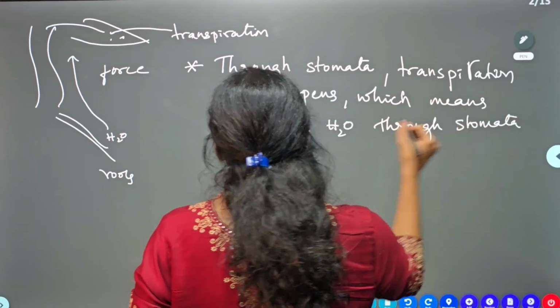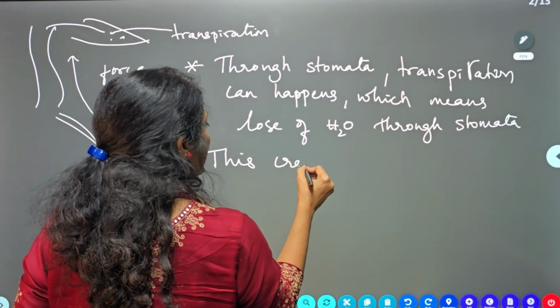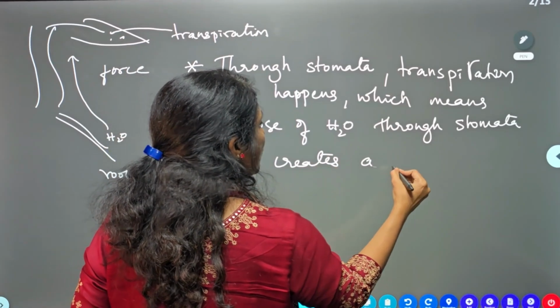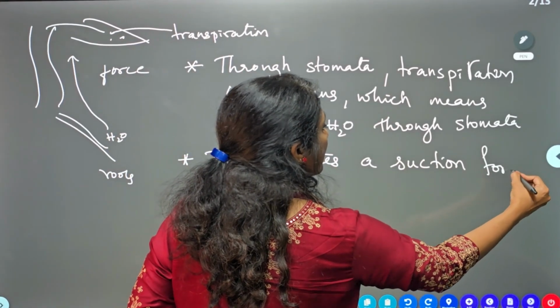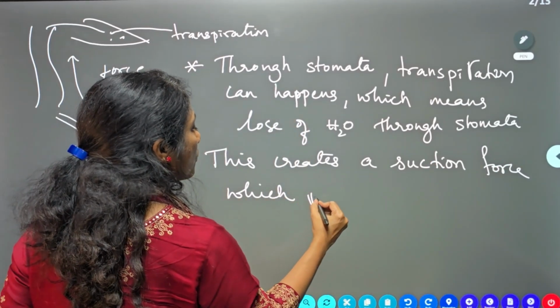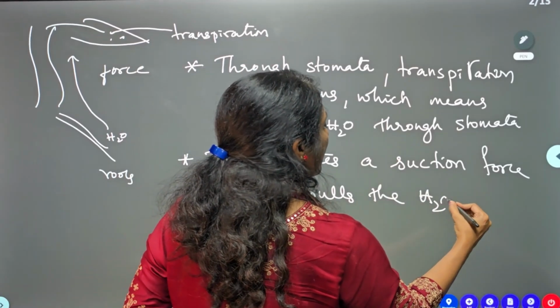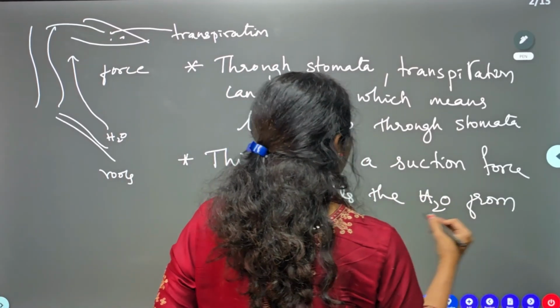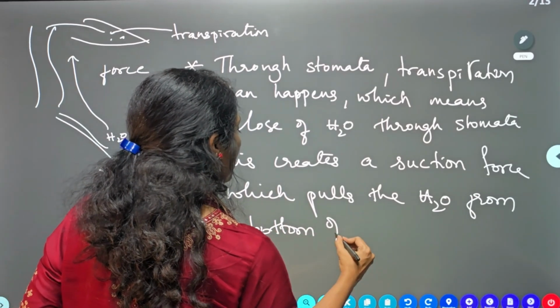Okay, fine. This creates a suction force, which pulls the water from bottom of plant.